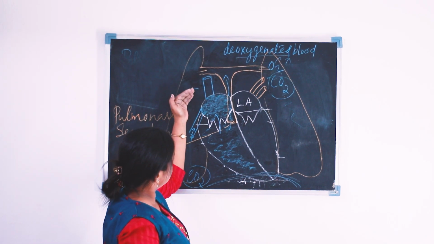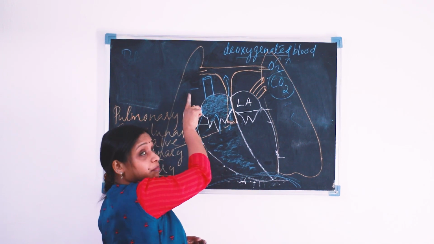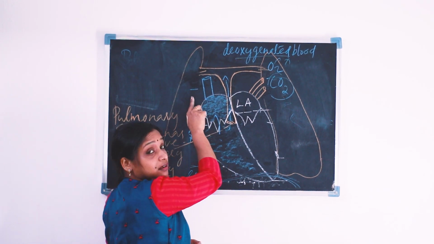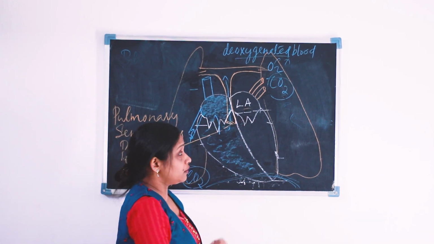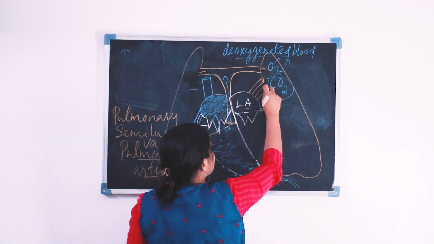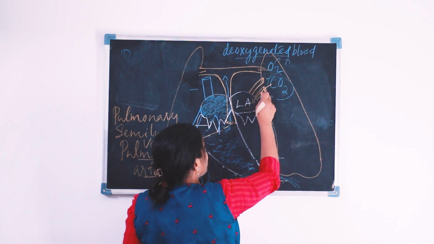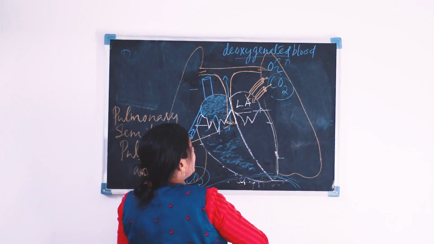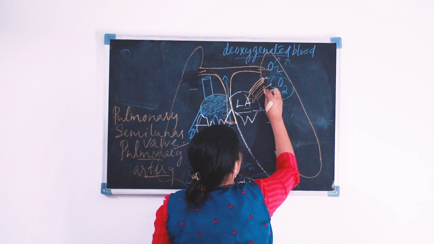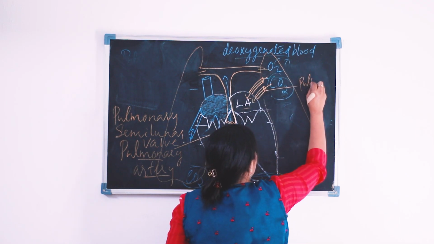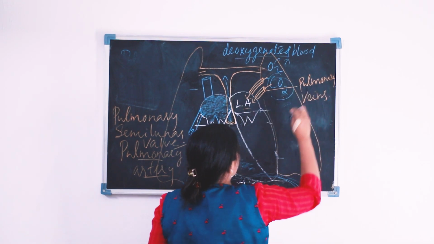Imagine that they go through the back side of the heart, and the pulmonary veins from the right lung also open in the left auricle. Now the oxygenated blood enters into the left auricle through the pulmonary veins. These are the pulmonary veins.